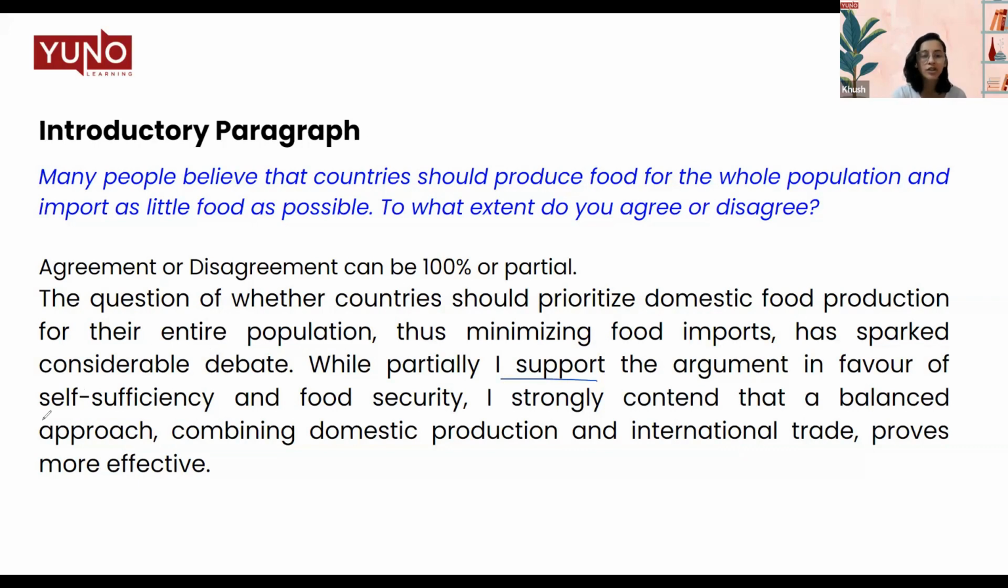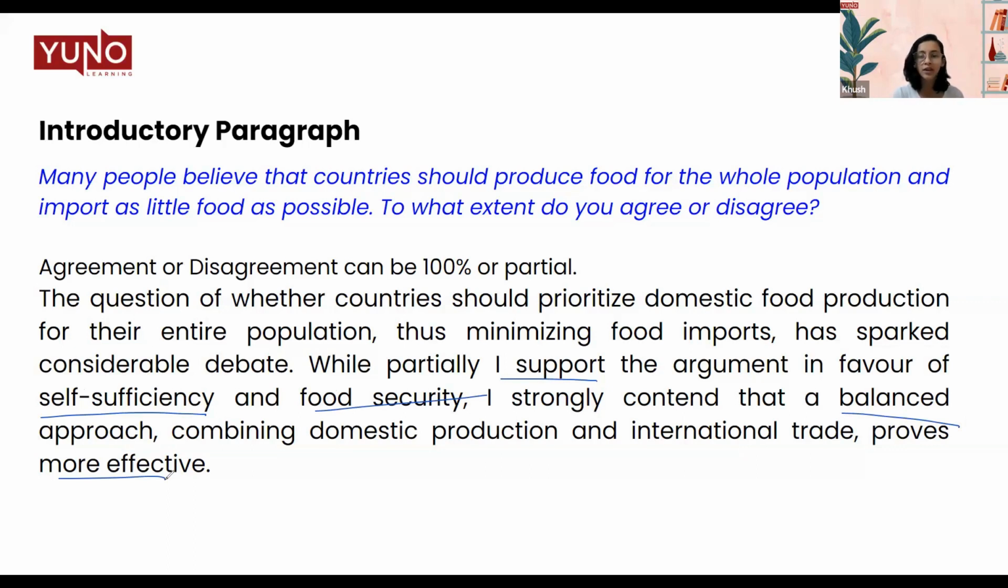I've also mentioned that domestic food produce will improve self-sufficiency and food security, while I think there should be a balanced approach, which will be more effective. And then we'll discuss and support these points in our body paragraphs. So this is how you can write your introduction.